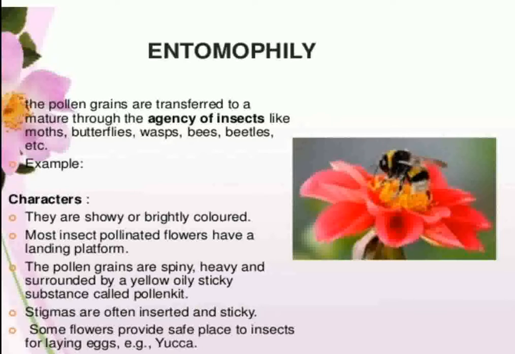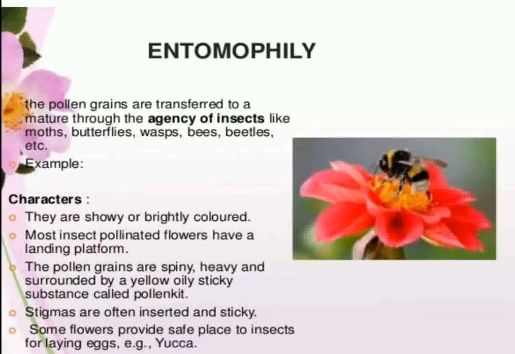These are the bougainvillea, euphorbia, viola, etc. Here the flowers are very showy and brightly colored. Most insect pollinated flowers have a landing platform for the insects.